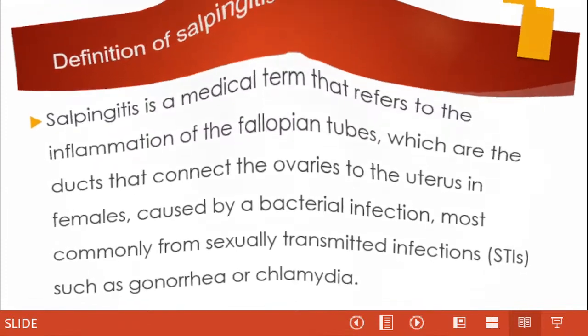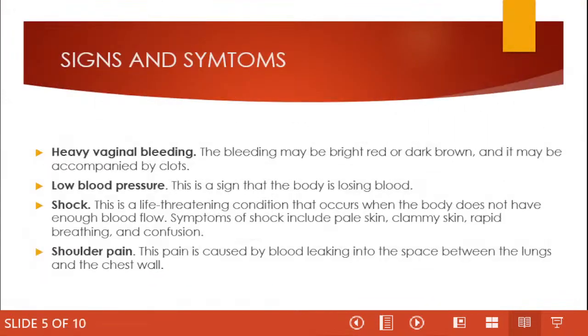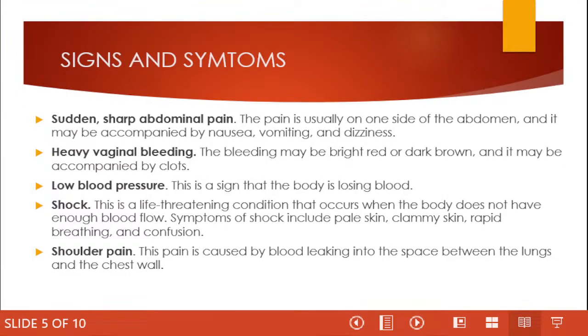Our next question reads, the signs and symptoms. We are required to write 5 signs and symptoms, and of which the first one is sudden sharp abdominal pain. This one is usually located on one side of the abdomen and may be accompanied by nausea, vomiting, and dizziness. Also, we have heavy bleeding. The bleeding may be bright red or dark brown, and it may be accompanied by clots.